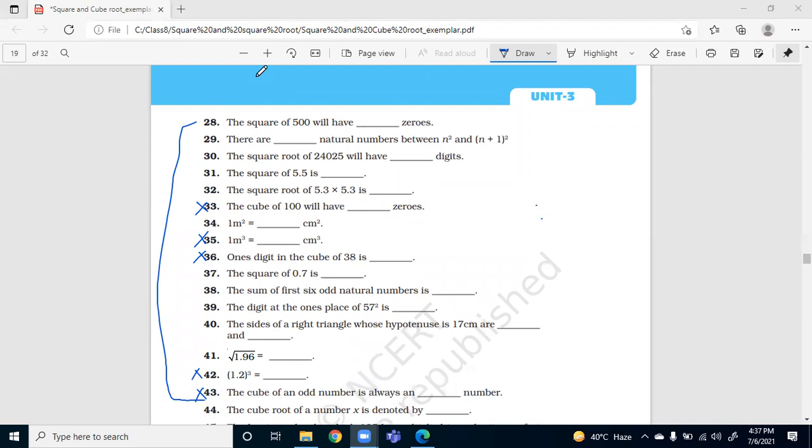Okay, so let's start from question 28. The square of 500 will have dash zeros. Ma'am, 4. There are 4 zeros. You are correct.